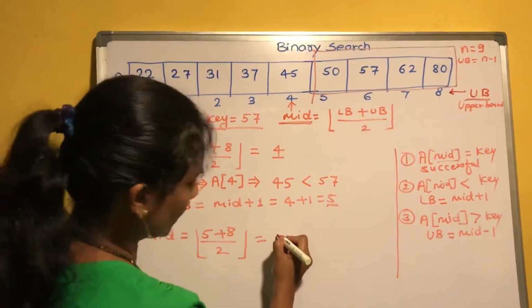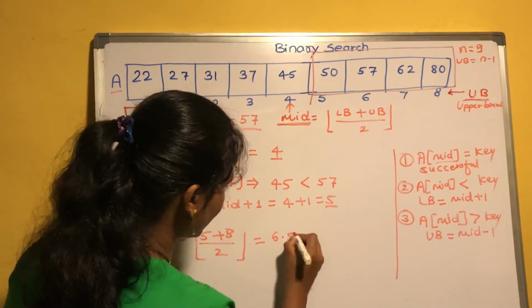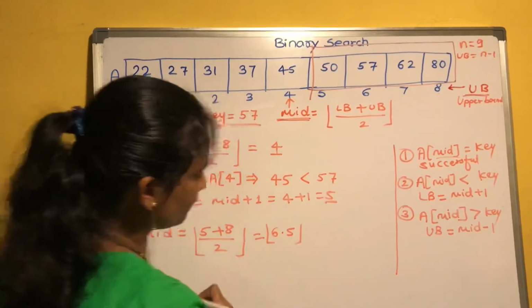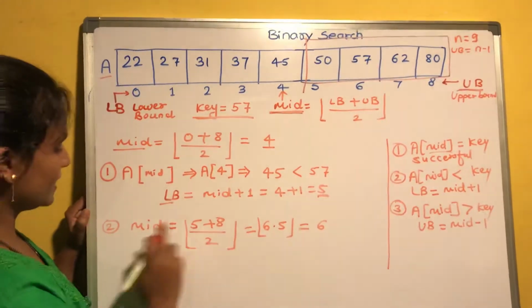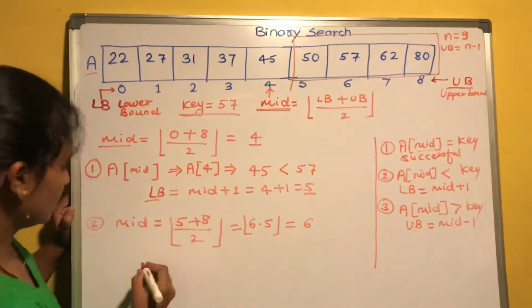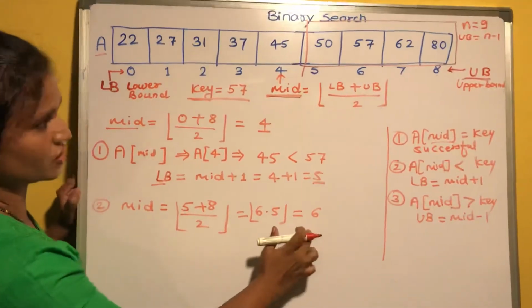8 plus 5 is 13. 13 divided by 2 is 6.5. And you are applying the flooring function here, so it will give you the lowest value, that is 6. So the value of mid is 6 now. Now again you have to access the value which is present at the mid position.